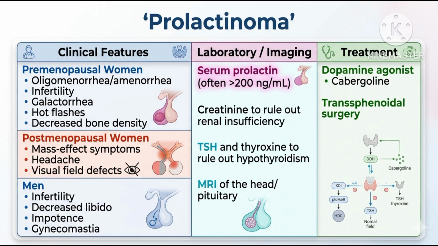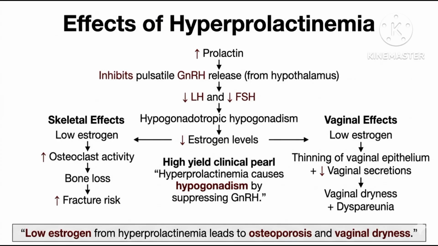Prolactinoma. It is the most common pituitary adenoma. It is characterized by increased serum prolactin level. Prolactin inhibits pulsatile gonadotropin releasing hormone release from the hypothalamus, resulting in decreased LH and FSH secretion from the anterior pituitary. Low LH and FSH from the anterior pituitary results in decreased estrogen level.